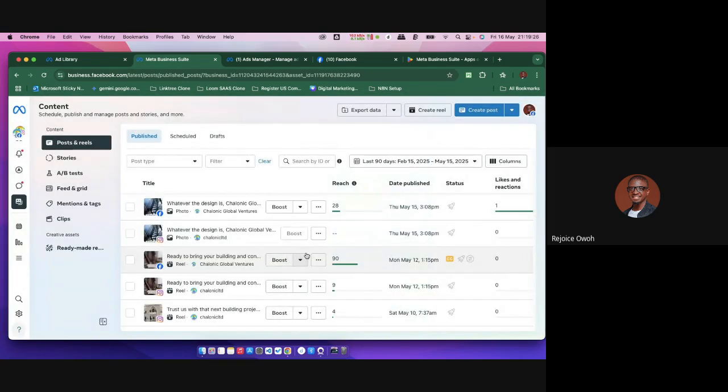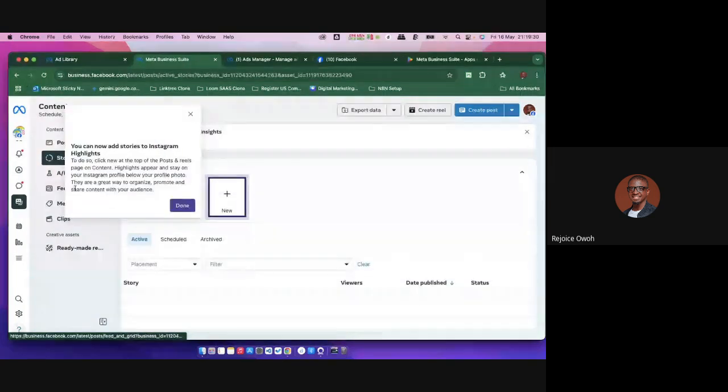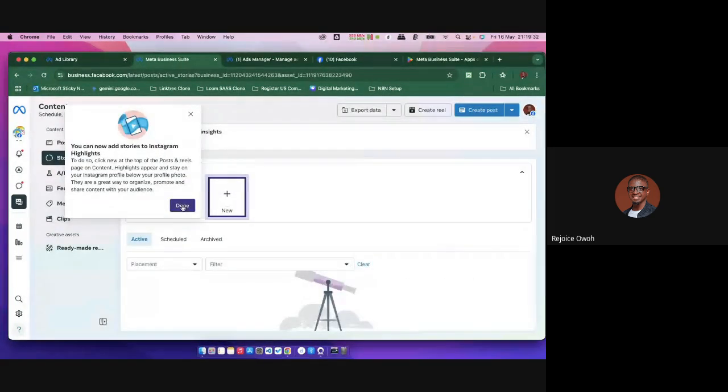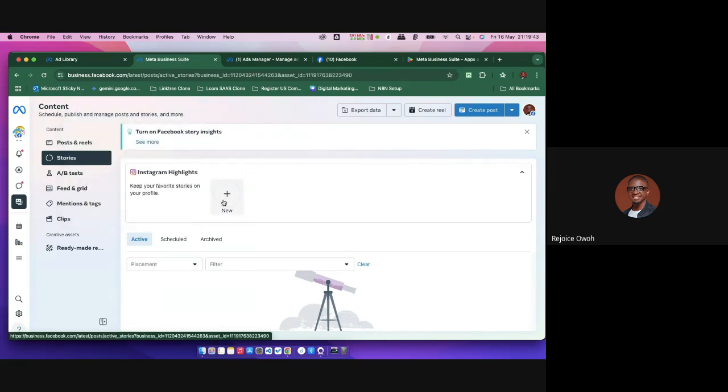So guys, you can literally use this. There's also the stories, there's your feed, and so we're not gonna go into all this for now, but I want you guys to go ahead and explore it yourself, right? Let me just show people an overview, because if we start showing every single thing, I'll have to start going through it one after the other, right? But these are basic things I believe all of us should understand. Stories, right? You know how to make your stories, it's like the kind of status you put up on your WhatsApp, right? Or they call it updates now, so you can actually do that on Instagram from here, right?